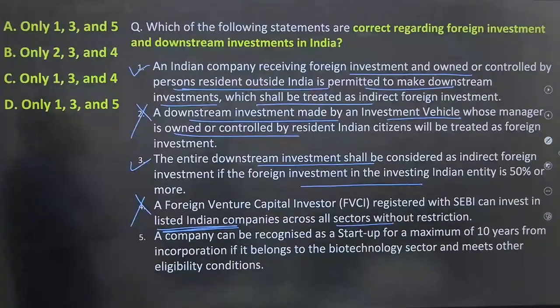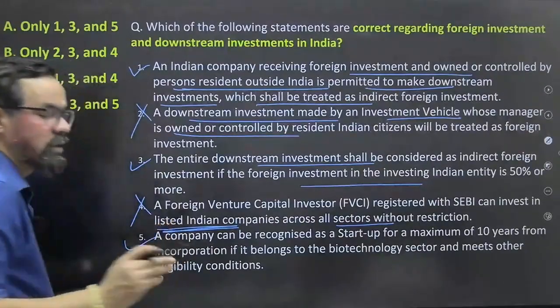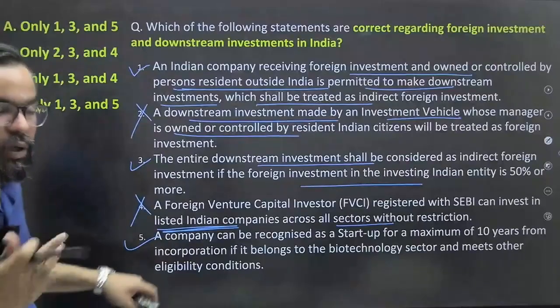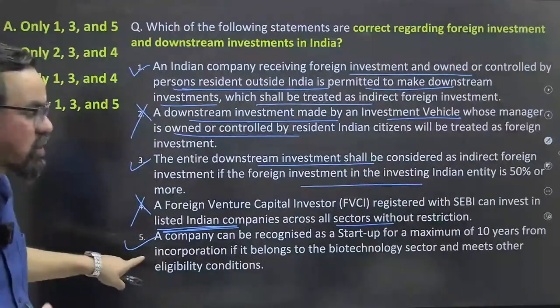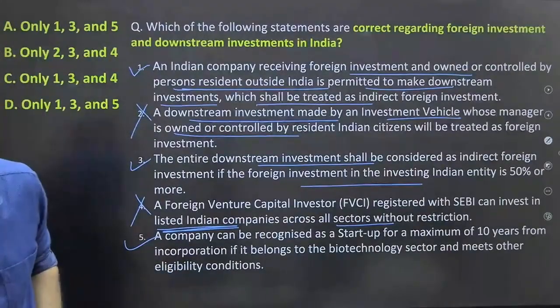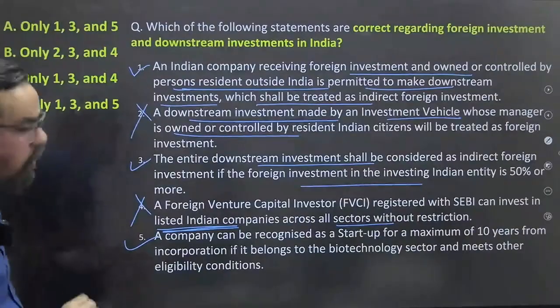A company can be recognized as a startup for a maximum of 10 years from incorporation if it belongs to the biotechnology sector and meets other eligibility. In other cases it is generally 7 years. So in normal cases it is 7 years, but in the case of biotechnology it is 10 years, as we can recall, right? So what will be your right answer?